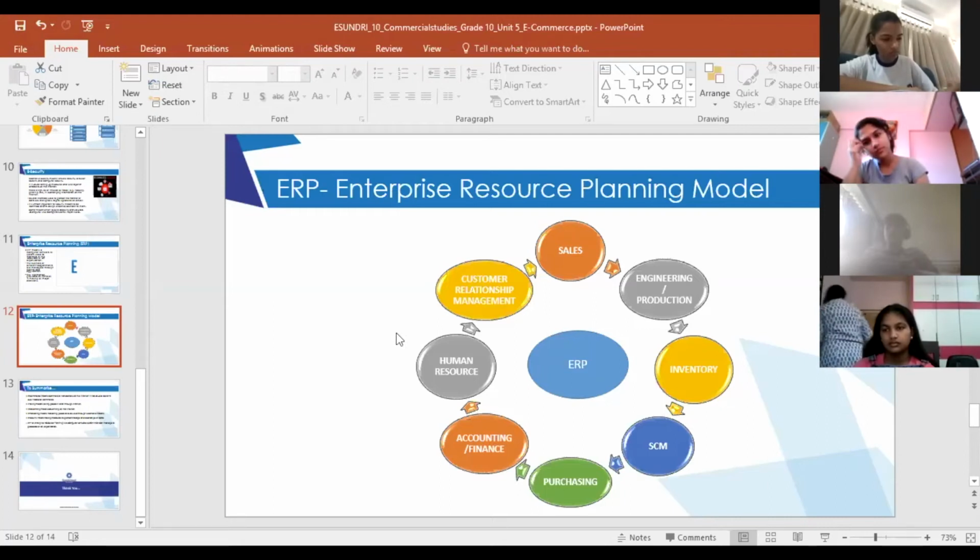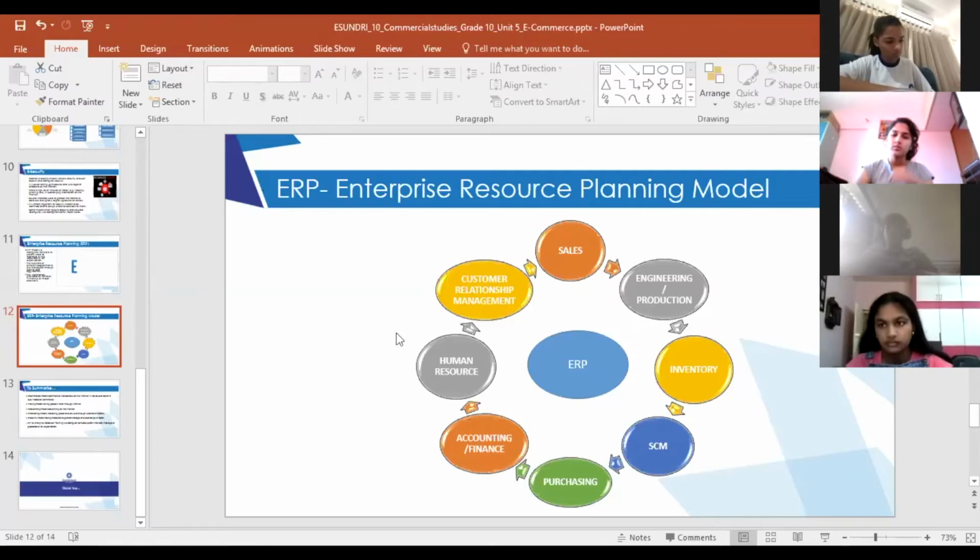Say I am going for a meeting today. If I have an ERP module in front of me, even while I'm traveling, I can just access each department, see what is the status, and I can correlate and explain things in my meeting very easily. Right? So this is the basic functioning of this ERP model.